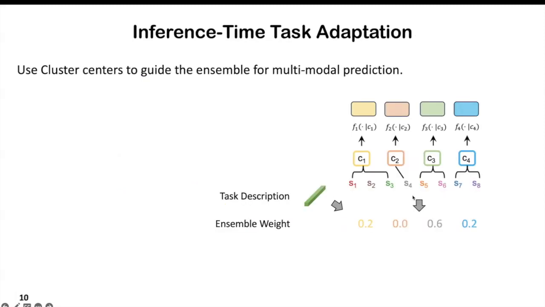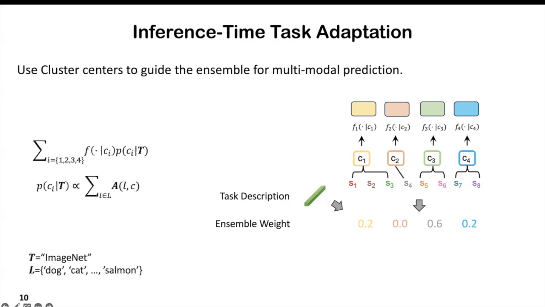Then, at test time, for each task, we just extract the language embeddings of its description as the required knowledge. By comparing the task description against the expertise of each data expert model, we can decide the routing of models, which is purely based on the statistics, and the routing is thus called data-driven. In practice, we compare the task description with fine-grained clusters and determine the weight by accumulating along the cluster hierarchy.